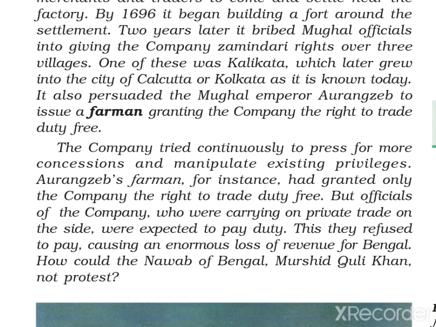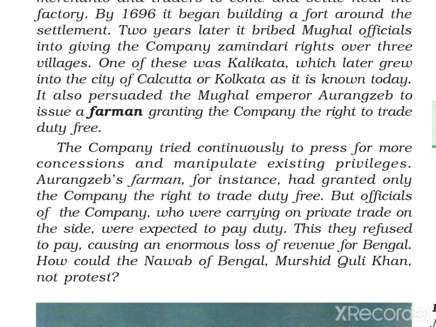Whatever trade they did, they were purchasing goods from Bengal. The East India Company was trading in goods from Bengal, and at that time the main source of income for any territory, any province, was the revenue from trade or agriculture. So they were not getting such a big chunk. Because of this enormous loss of revenue for Bengal, how could the Nawab of Bengal, Murshid Quli Khan, not protest? After all this, Aurangzeb died, then the Mughal Empire declined.